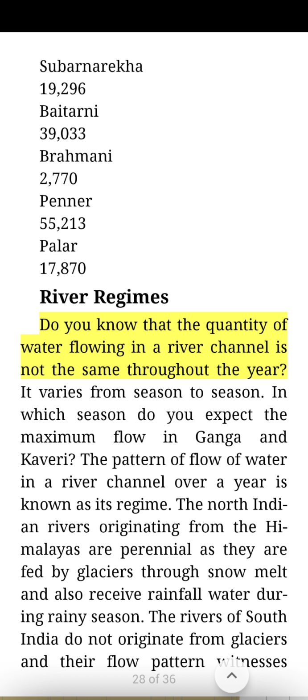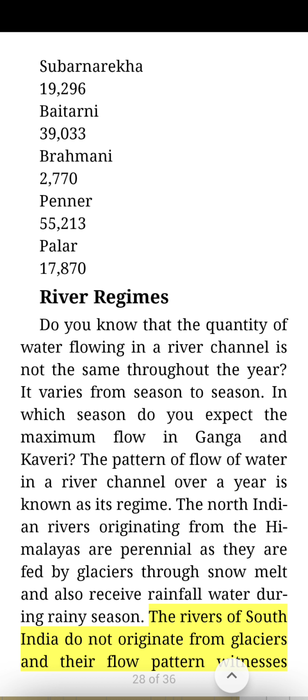River regimes. Do you know that the quantity of water flowing in a river channel is not the same throughout the year? It varies from season to season. In which season do you expect the maximum flow in Ganga and Kaveri? The pattern of flow of water in a river channel over a year is known as its regime. The North Indian rivers originating from the Himalayas are perennial as they are fed by glaciers through snow melt and also receive rainfall water during rainy season.